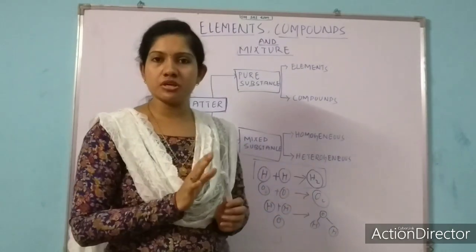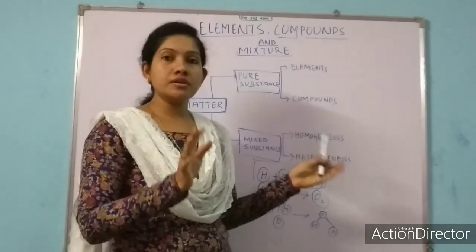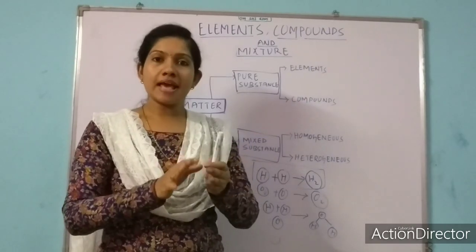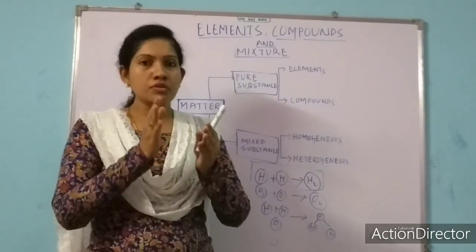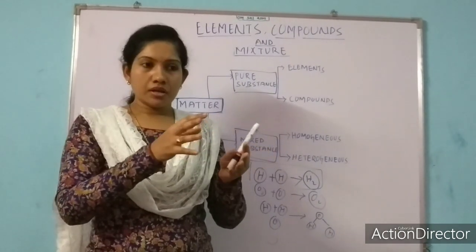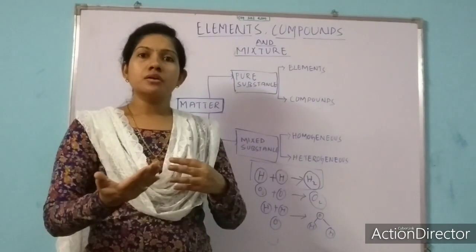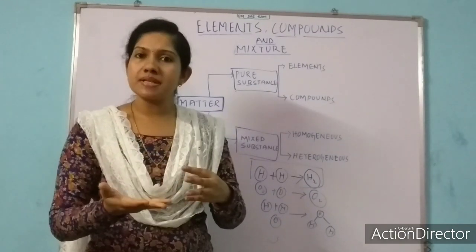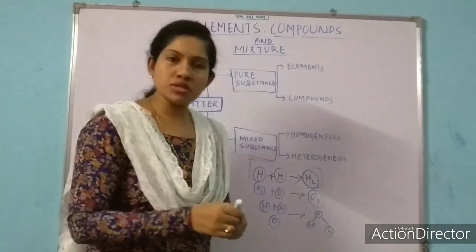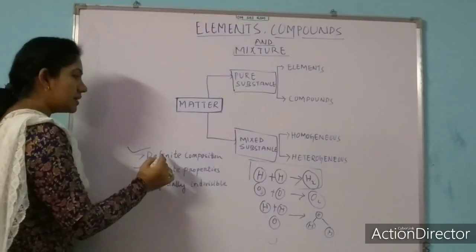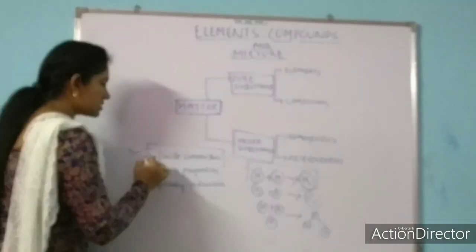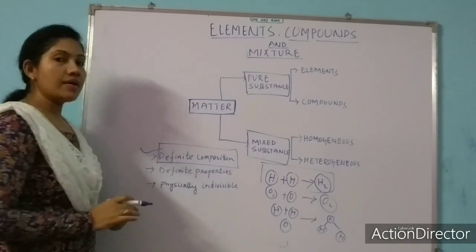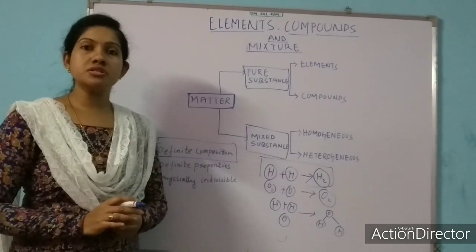Then we will talk about mixture or mixed substance. What I told is, a pure substance has a similar composition of atoms. Now the characteristics of a pure substance: the first one, a pure substance must have definite composition.